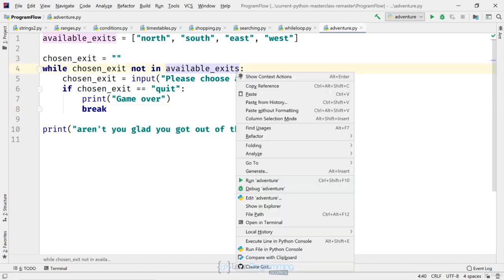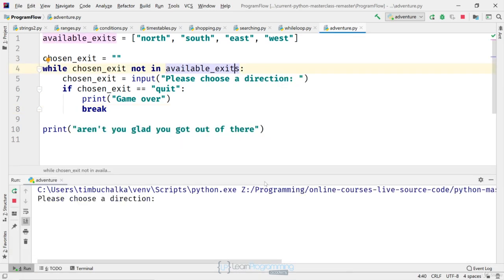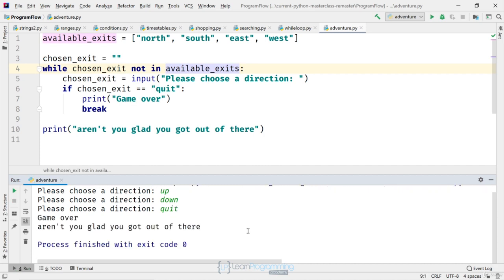Alright, so we'll run the game again now. Or program, we can't really say it's a game at this stage. I'm going to enter up when prompted, as you can see on the screen. That's not in the list, so the loop goes around again. Down will obviously do the same. If I now enter quit, we get into that inner if block. So I'll do that. You can see we get game over, and it breaks out of the while loop. And that causes the last message also to be printed and the program terminates.